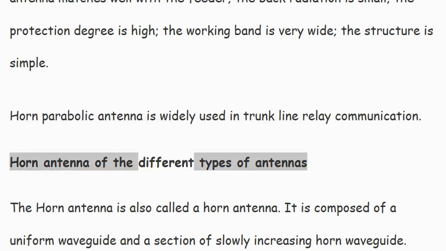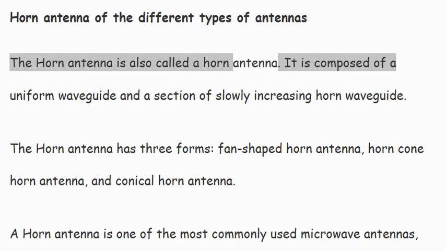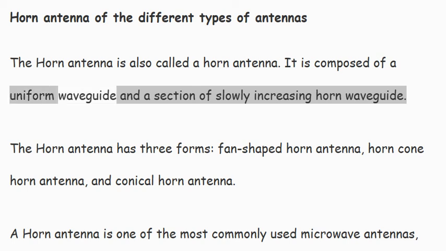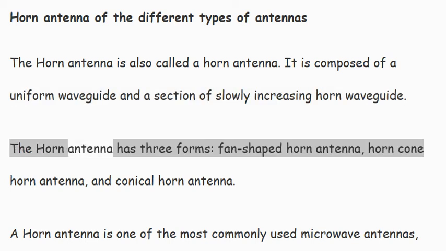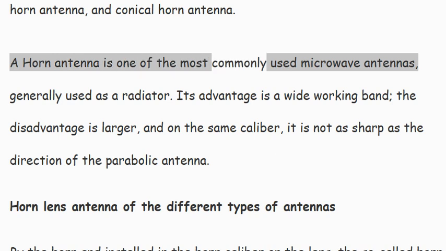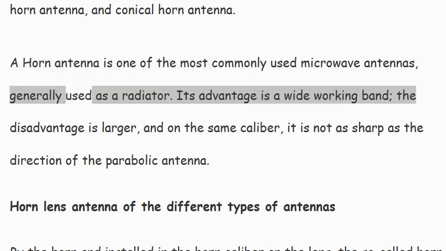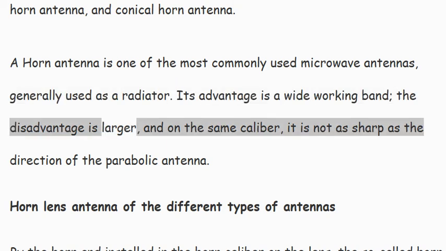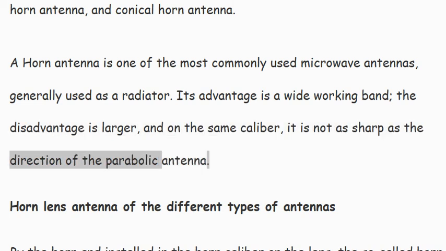Horn antenna, one of the different types of antennas. The horn antenna is composed of a uniform waveguide and a section of slowly increasing horn waveguide. The horn antenna has three forms: fan-shaped horn antenna, pyramidal horn antenna, and conical horn antenna. A horn antenna is one of the most commonly used microwave antennas, generally used as a radiator. Its advantage is a wide working band. The disadvantage is that it is larger, and on the same aperture, its directivity is not as sharp as that of the parabolic antenna.